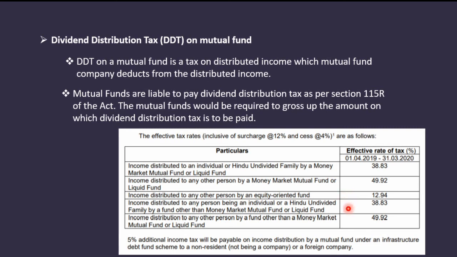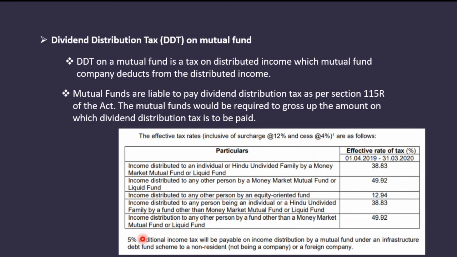Income distributed to an individual or a Hindu undivided family by a fund other than a money market mutual fund or liquid fund, it is 38.83%. Income distributed to any other person by a fund other than a money market fund or liquid fund, it is 49.92%. Importantly, this effective tax rate is inclusive of surcharge at 12% and cess at 4%.